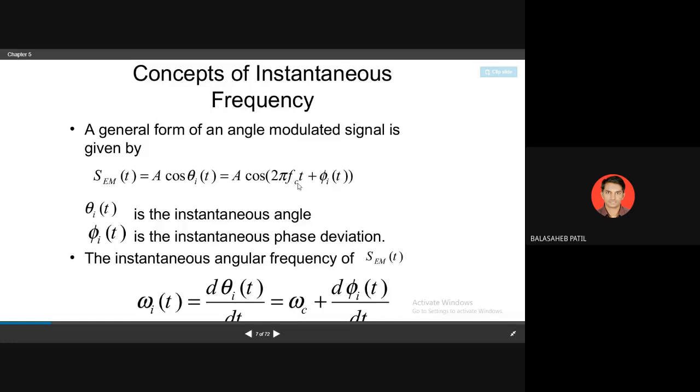That is 2 pi f_c t. So omega_c is again 2 pi f_c t and phi(t), where phi is your instantaneous phase deviation and theta is your instantaneous angle. Yes, so if we differentiate the instantaneous angle, you get omega_c plus d phi(t) by dt. So this is the frequency variation and this is the phase variation.